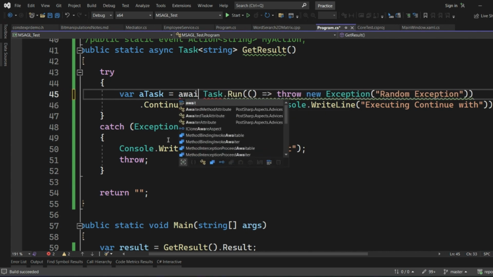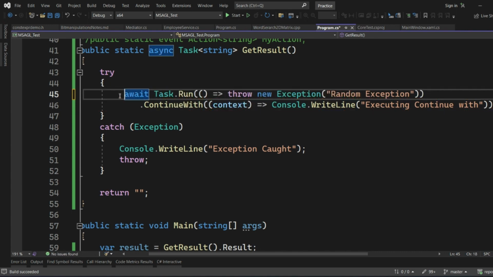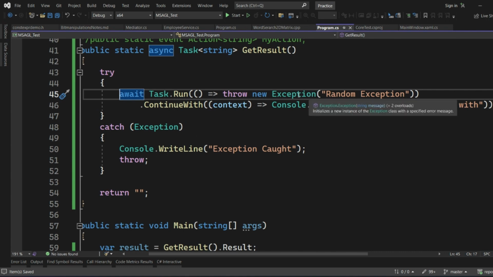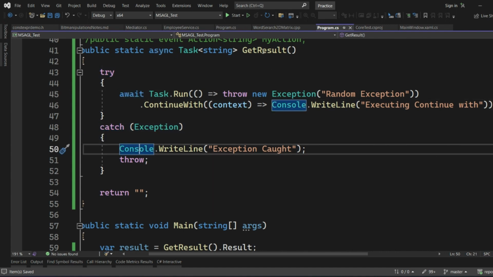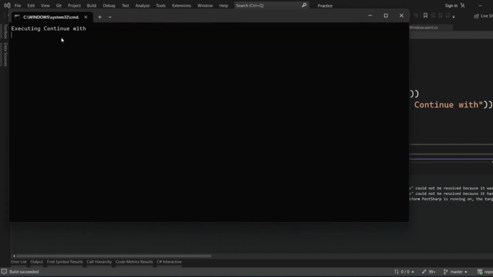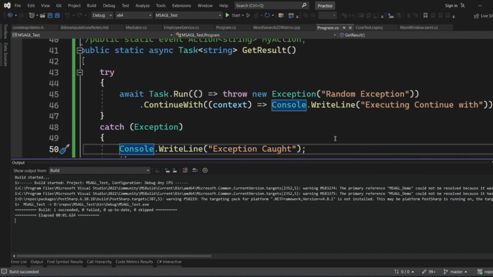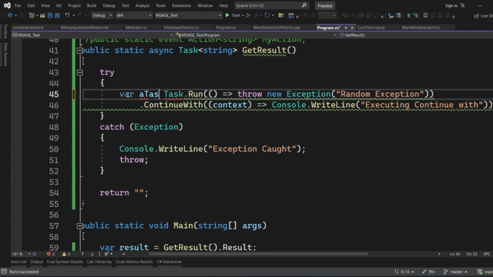Let's use await also. Since it's a void return type, I will not return anything. Let's use await. And you might be thinking that this time, the exception thrown by the main task will get caught in the catch block and the statement gets printed. Let's try to run this particular code. Again, the continue with statement gets printed and there is no exception getting caught by the catch block. Interesting, right?